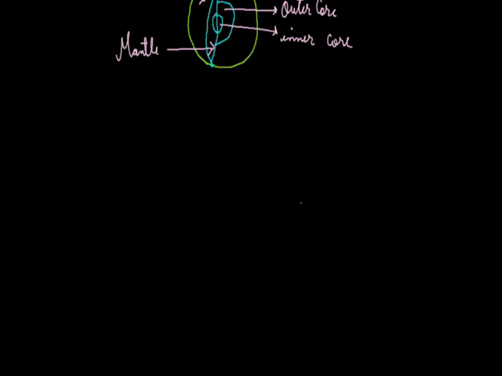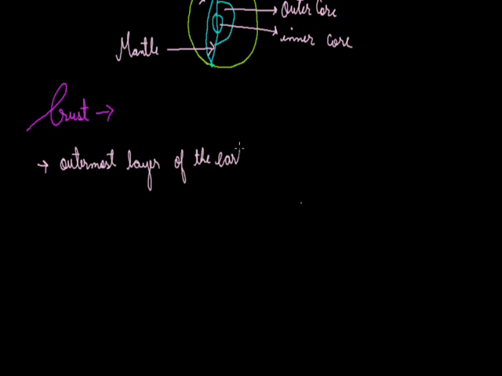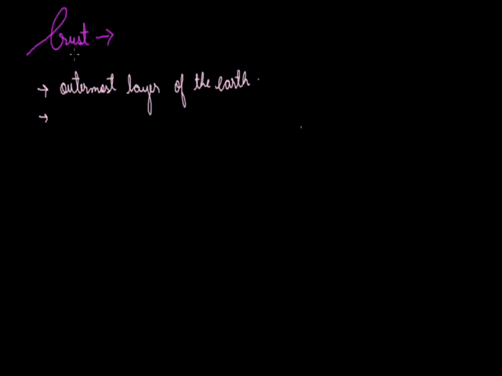Now we will be discussing some features related to these three layers of the earth, starting with the uppermost or the outermost layer of the earth, that is the crust. Crust, that is the outermost layer, first of all. Next, its thickness is not uniform. If we talk of the thickness, then in the land area, where the land is present, it has an average thickness of around 40 kilometers.